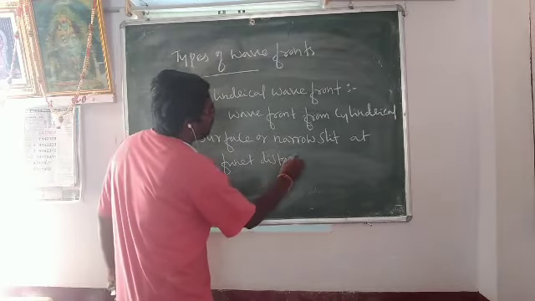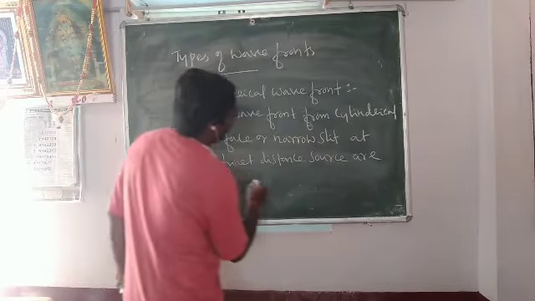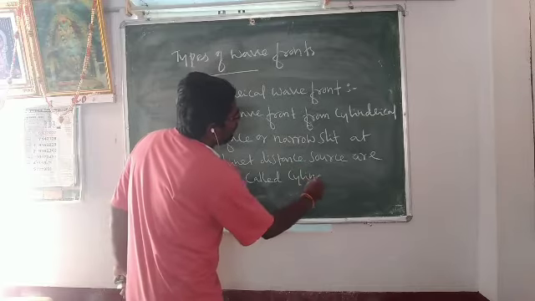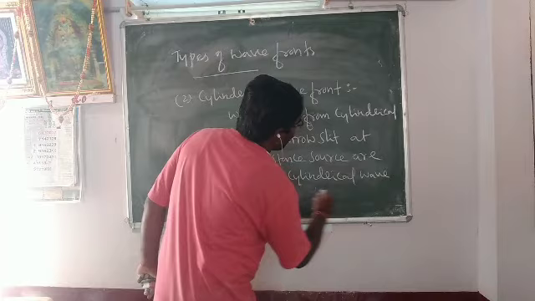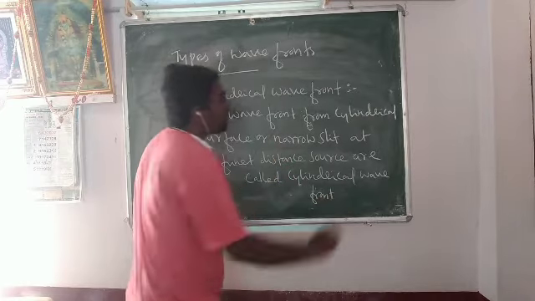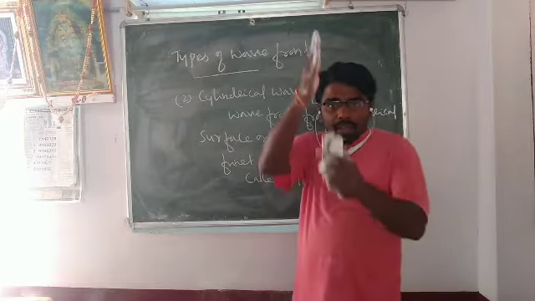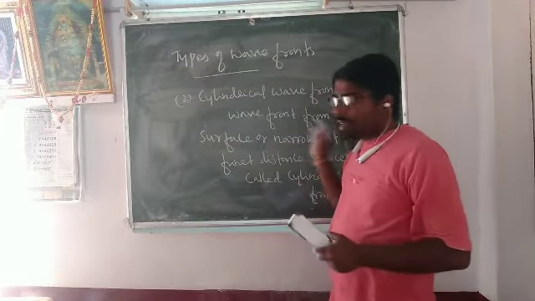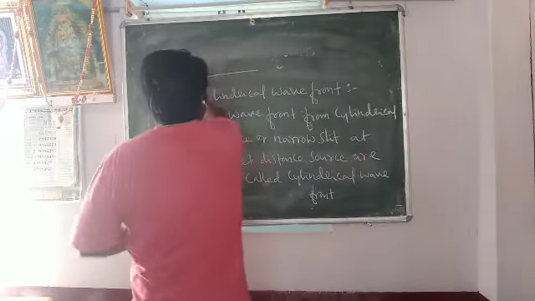Finite distance source is called cylindrical wavefront. It means the finite distance source is incident on the cylindrical surface or narrow slit, and the emergent wavefront is called cylindrical wavefront.